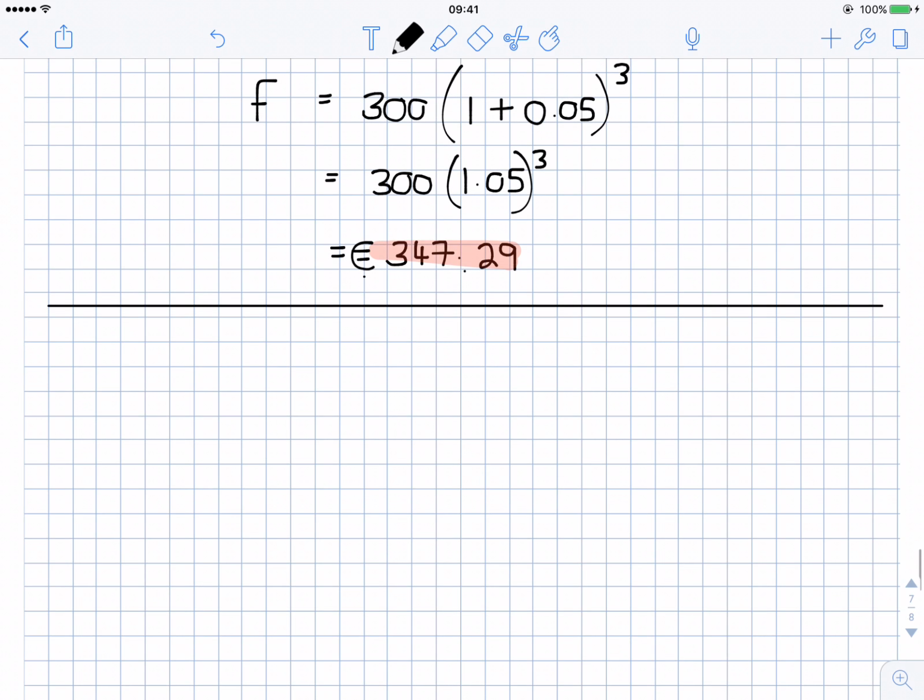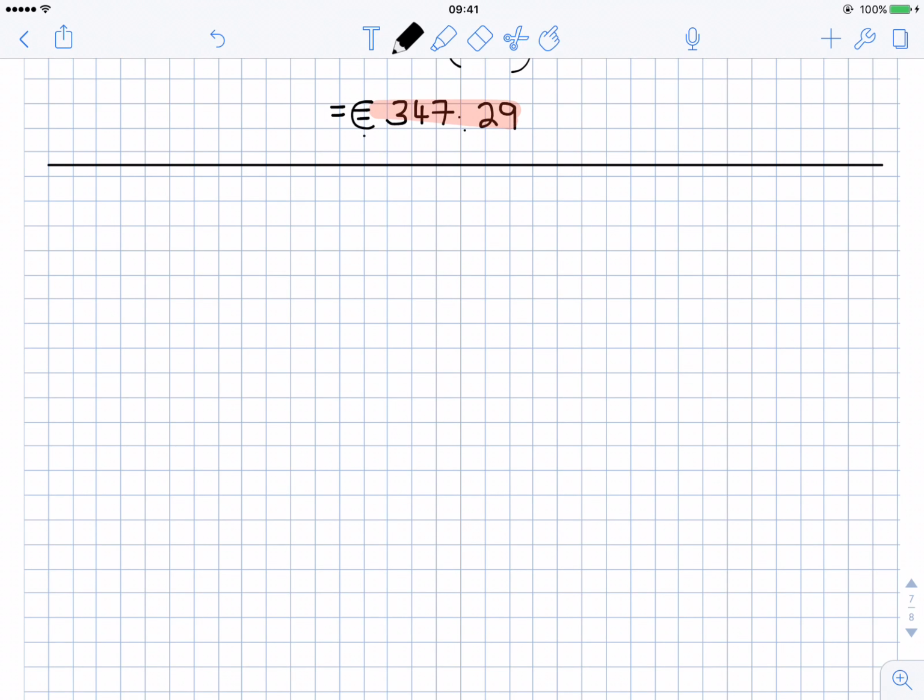So, using the example of the €300, let's just have a look at this. At the end of year 1, when I put €300 into the bank, I now have 300 by 1.05, which we know works out to be 315. That's what I have at the end of year 1. So that means at the start of year 2, I must have €315.